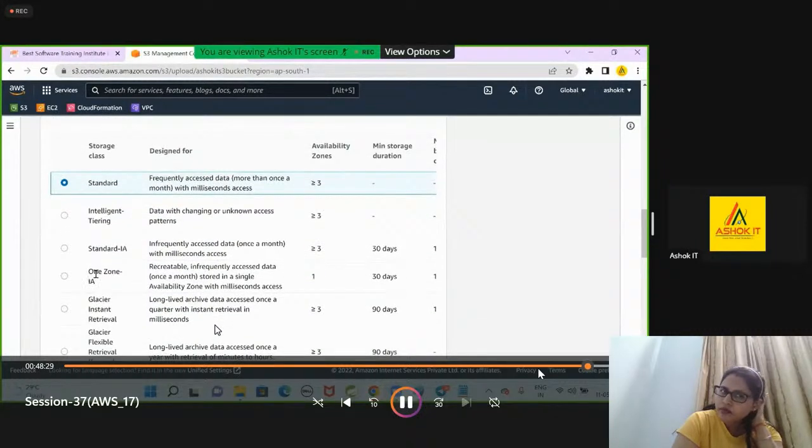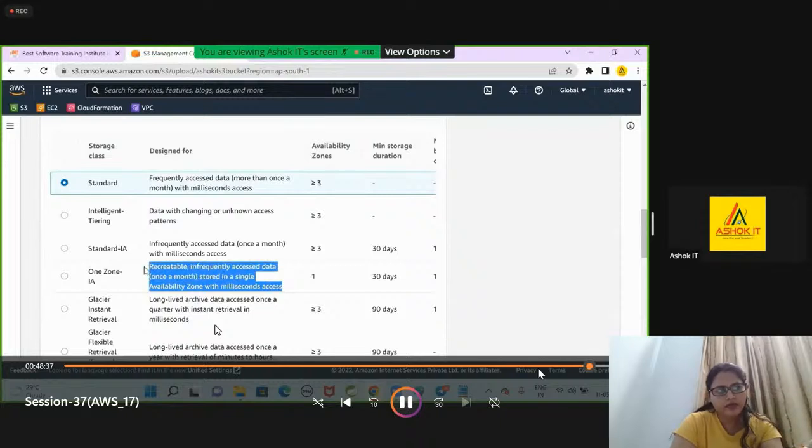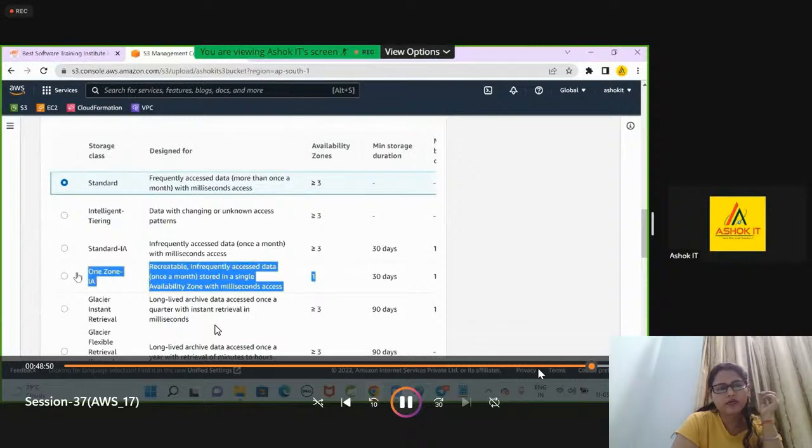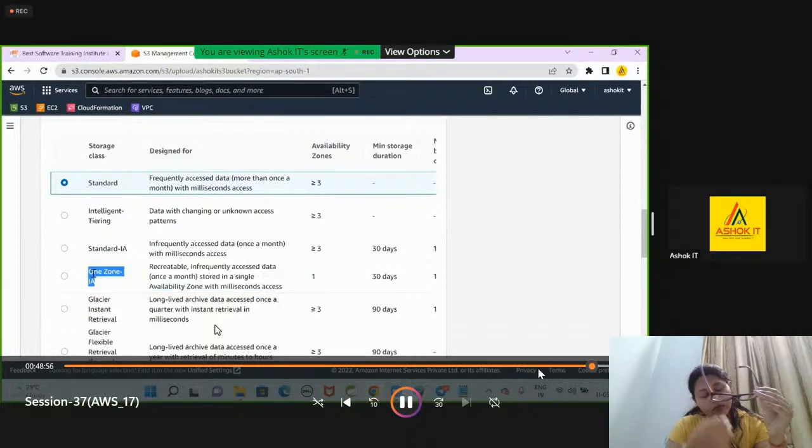One Zone-IA is for recreatable, infrequently accessed data stored in a single availability zone with millisecond access. If you go for One Zone-IA, you need to pay less, but the data will be stored in one availability zone. Due to some technical problem, if the availability zone is down, then you cannot access the data. So if you are least bothered about your data, then you can go for One Zone.